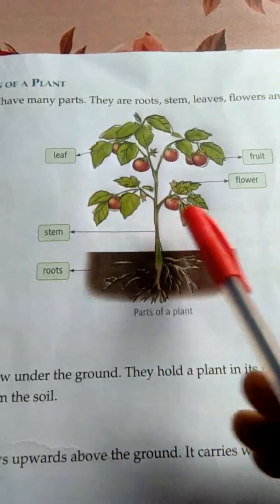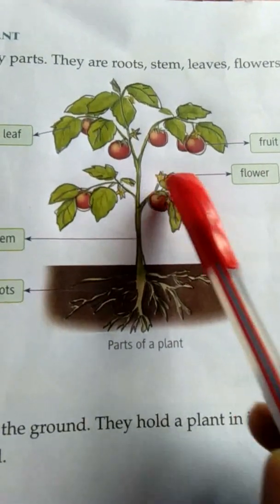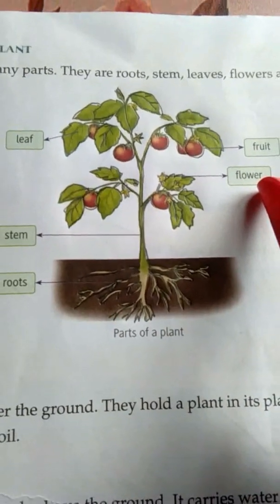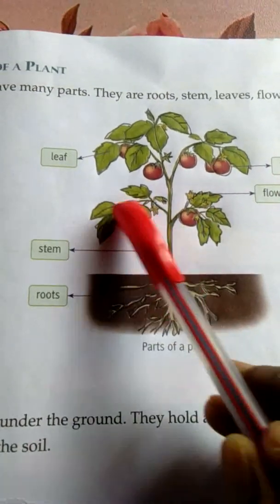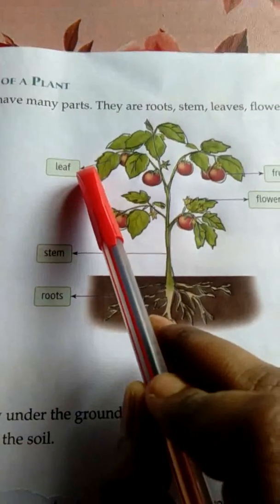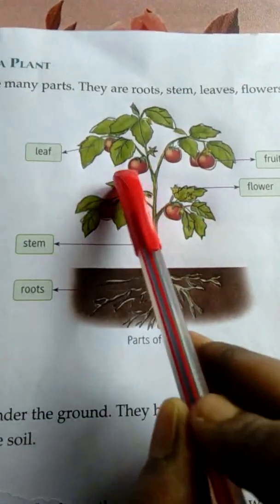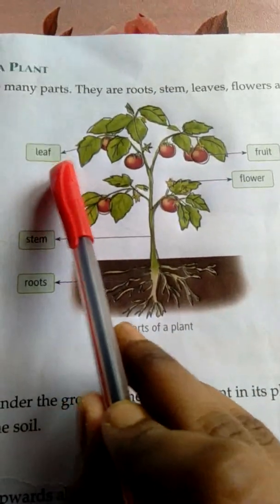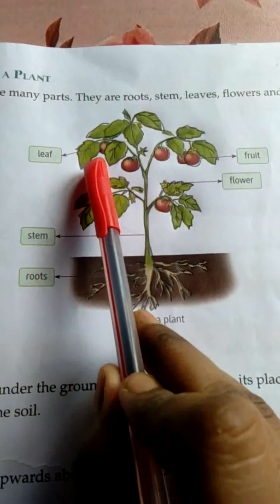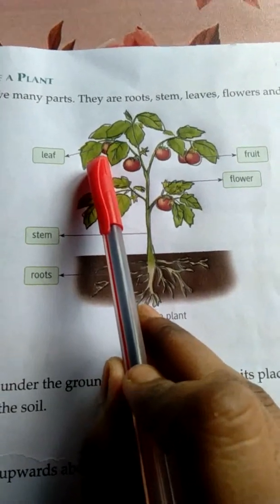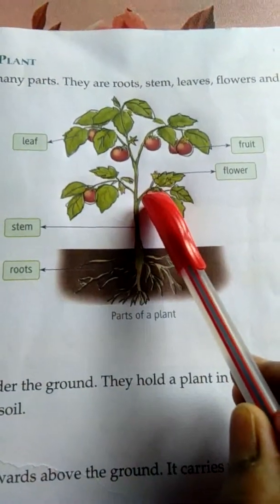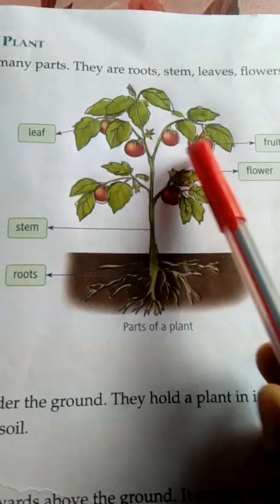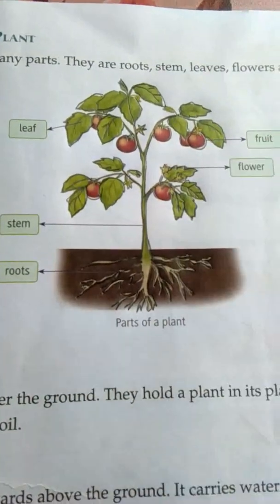Now see, this is a flower. This yellow part, can you see? This is the flower. And these green parts are the leaves. Leaves prepare food for the plant. Who prepares food for the plant? Leaves prepare food for the plant. Clear? And fruits are the parts of a plant which we eat.